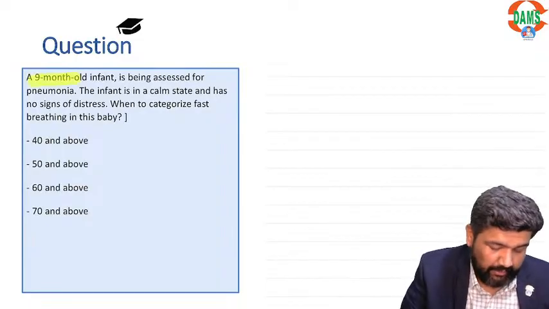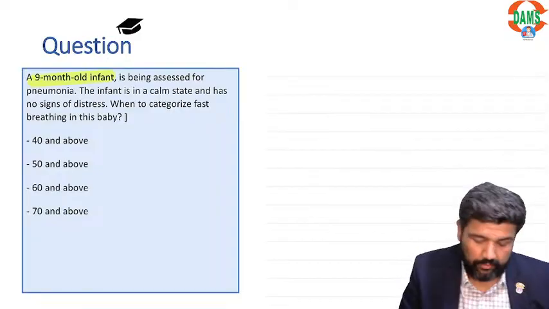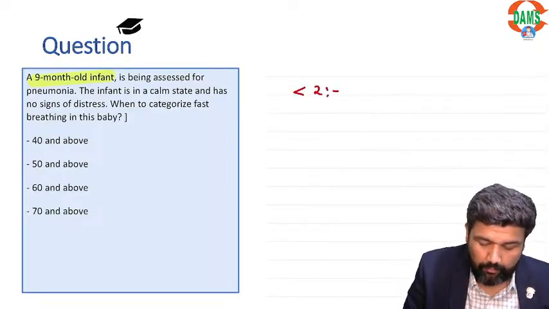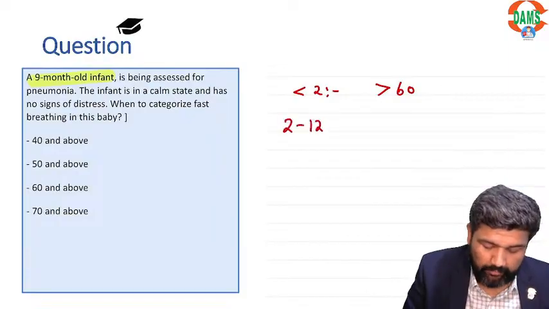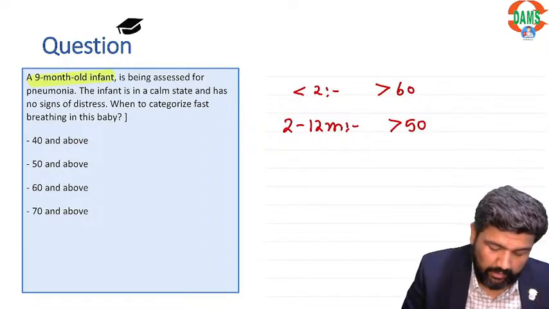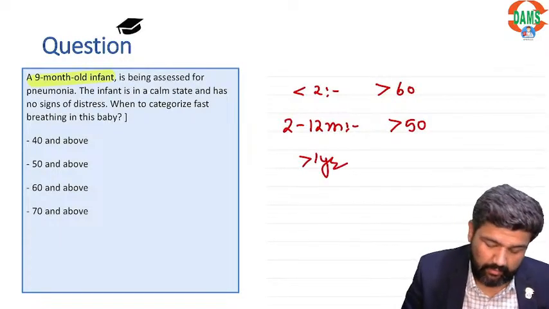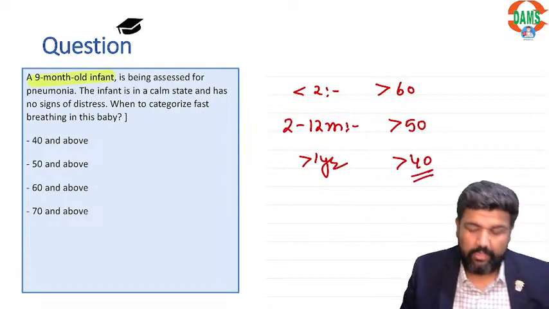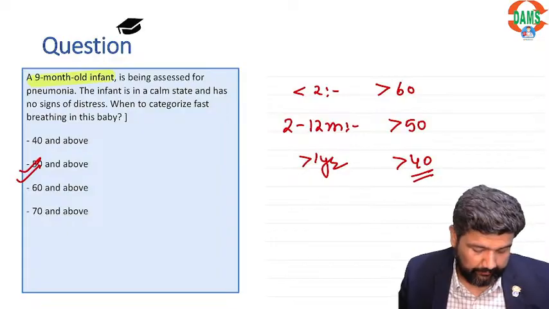Children, a 9-month-old, when you categorize fast breathing: if less than 2 months, more than 60 is fast breathing. 2 to 12 months, more than 50 is fast breathing, and more than 1 year, or you can say 1 to 5 years, more than 40 is fast breathing. So in this case, this option is correct.